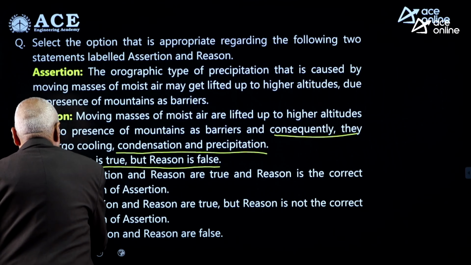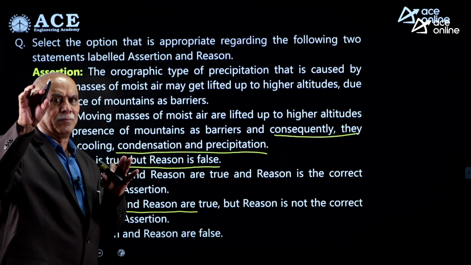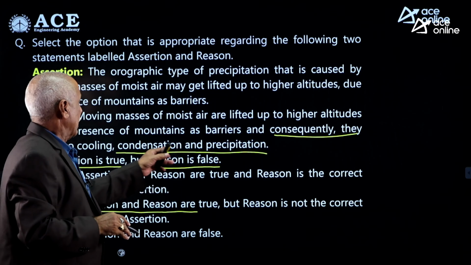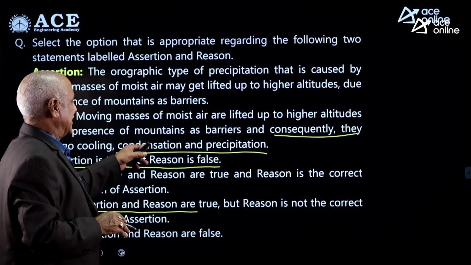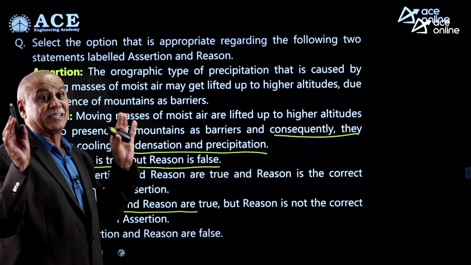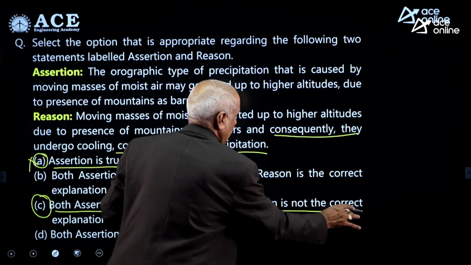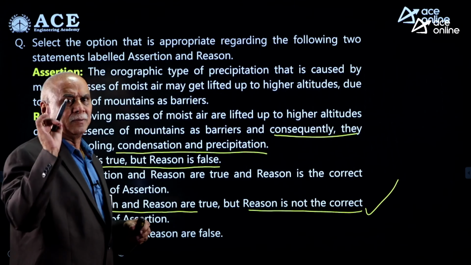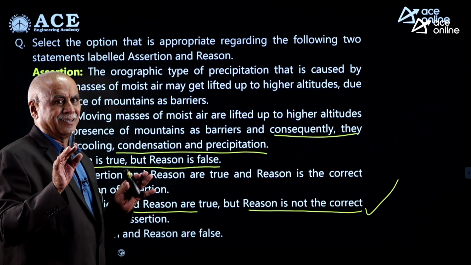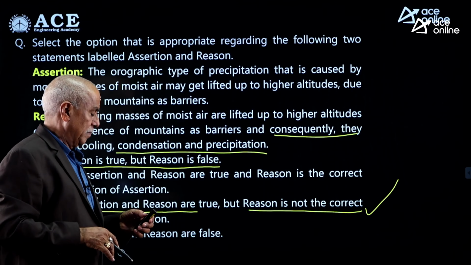So, friends, dekh lijiye, you understand that after hitting of the air mass with the mountains, air mass will move in the upward direction followed by adiabatic cooling, condensation, then precipitation. Statement reason is correct, assertion is correct, but reason is not the correct explanation. For this question, C is the right option. Reason is not false. Reason statement is also correct, but it cannot be called as reason. आगे चलेंगे.